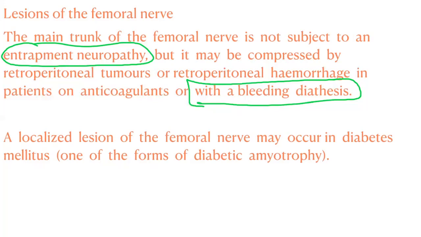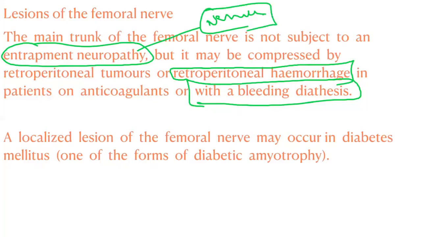But sometimes if there is any tumor or retroperitoneal hemorrhage, it may put pressure on the trunk of the femoral nerve within the pelvis, right?